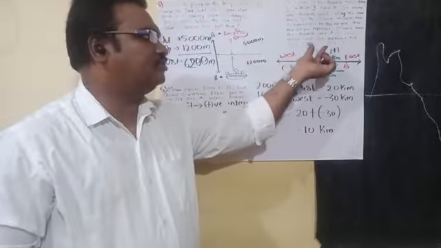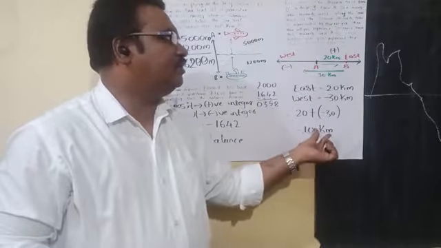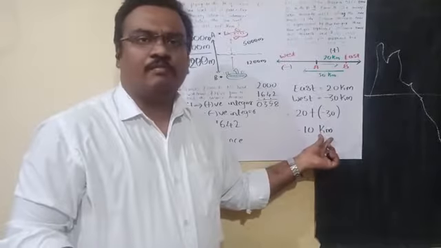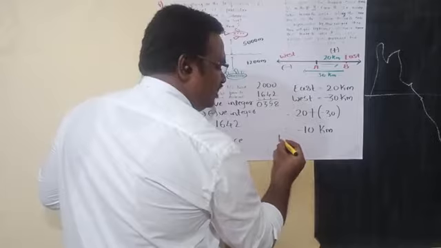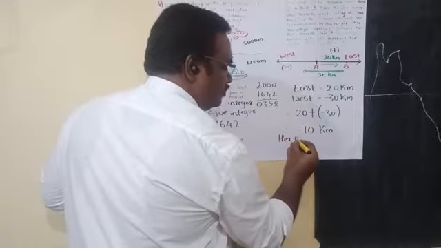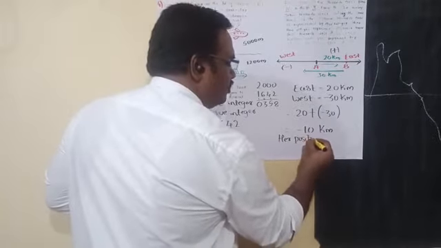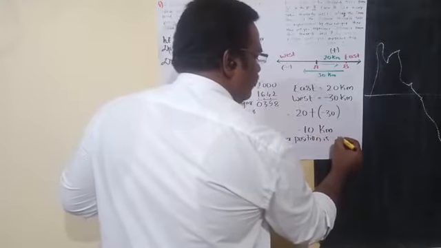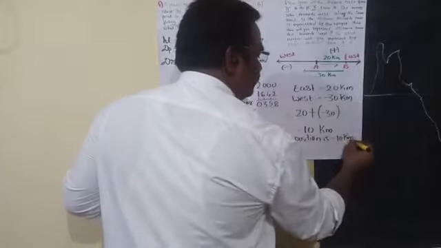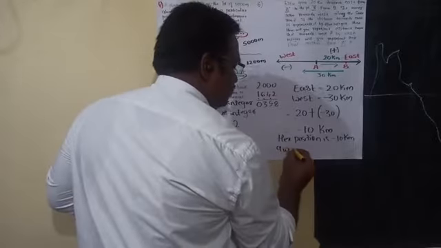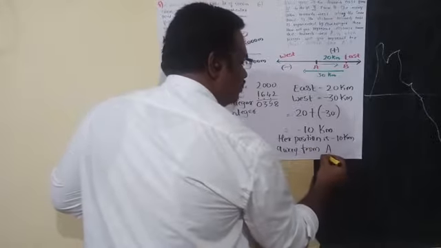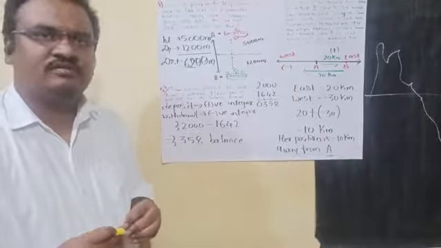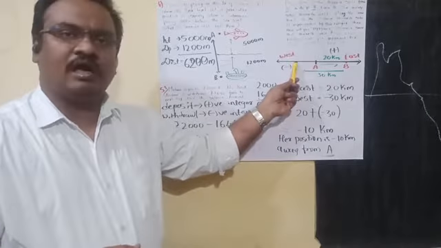So her final position will be represented by minus 10 kilometer. From A, her position is minus 10 kilometer away from point A.